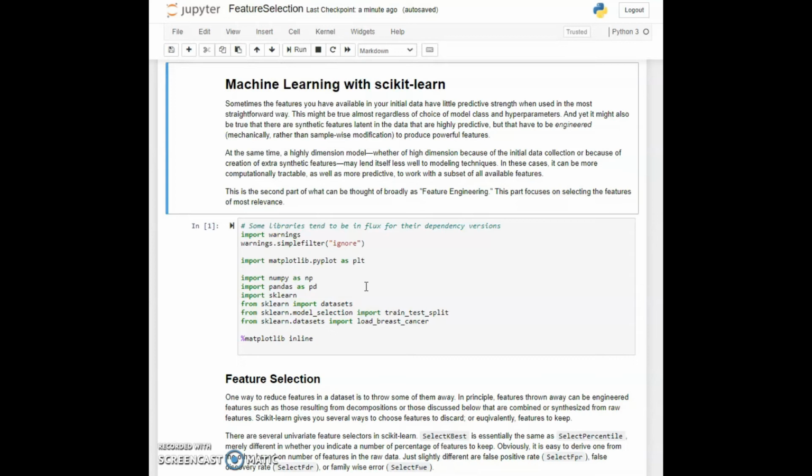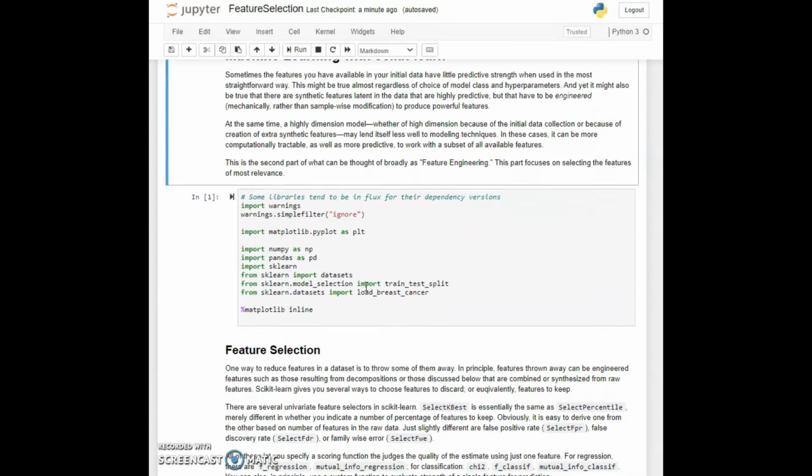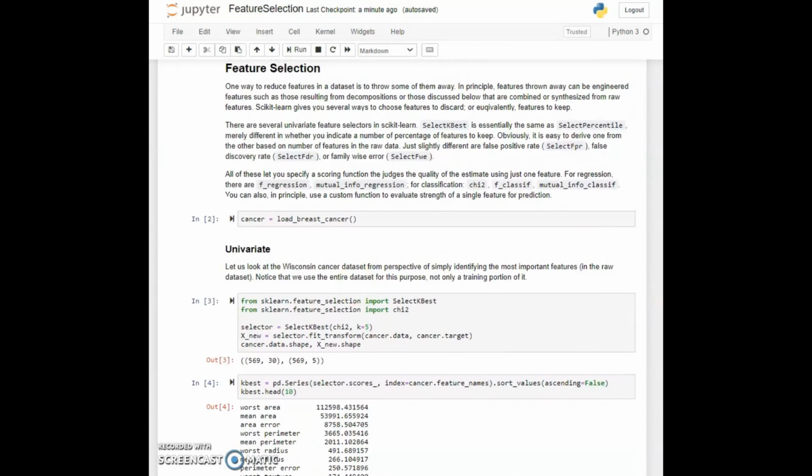The one that we are going to look at first is called univariate feature selection. The idea here is that you compare individual features in your original dataset or feature set and figure out, on an individual basis, which contribute the most or which contribute the least to the correlation between that particular variable and the target. We are going to focus on looking at just one of these particular functions that are available in scikit-learn.